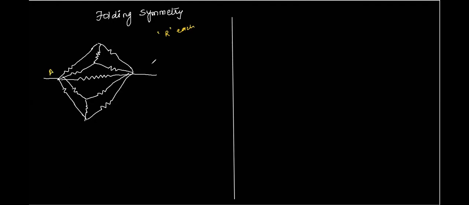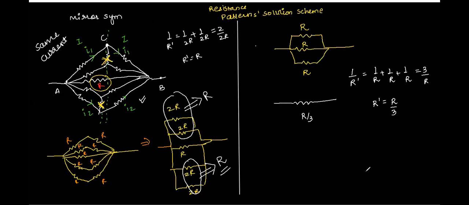This is point A. This is point B. There are only two cases, Atul, which we can take. Either you take mirror symmetry or you take folding symmetry. Here, what case did we take? Mirror symmetry. For mirror symmetry, where did we draw the line? Just in the center, right here. Correct?